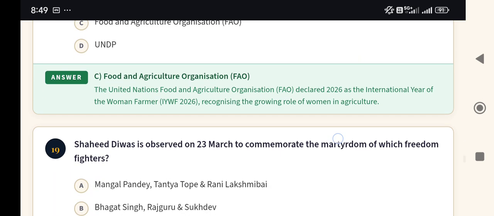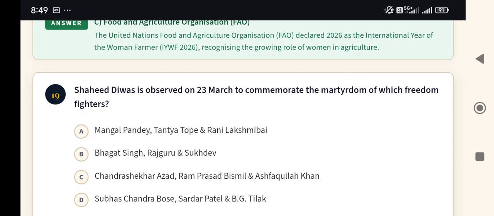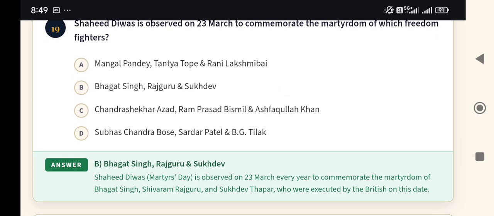Now, next question, question number 19. Shahid Divas is observed on 23rd March to commemorate the martyrdom of which freedom fighters? Options are Mangal Pandey, Tatya Tope, and Rani Lakshmibai; Bhagat Singh, Rajguru, and Sukhdev; option C, Chandrasekhar Azad, Ram Prasad Bismil, and Ashfaqullah Khan; and option D, Subhash Chandra Bose, Sardar Patel, and B.G. Tilak. Here the answer is option B, Bhagat Singh, Rajguru, and Sukhdev.